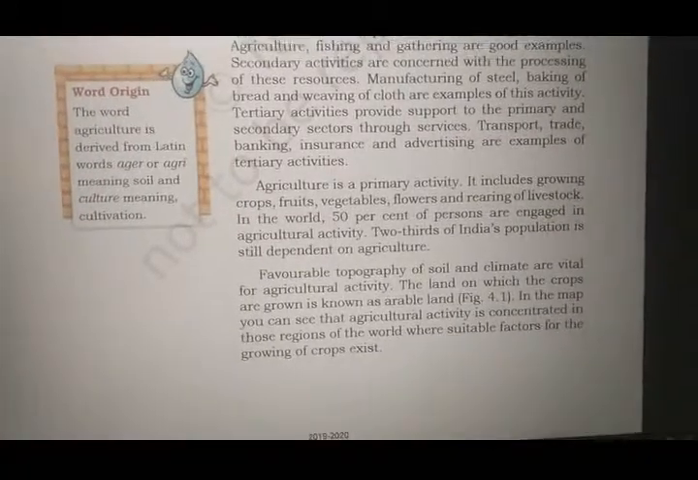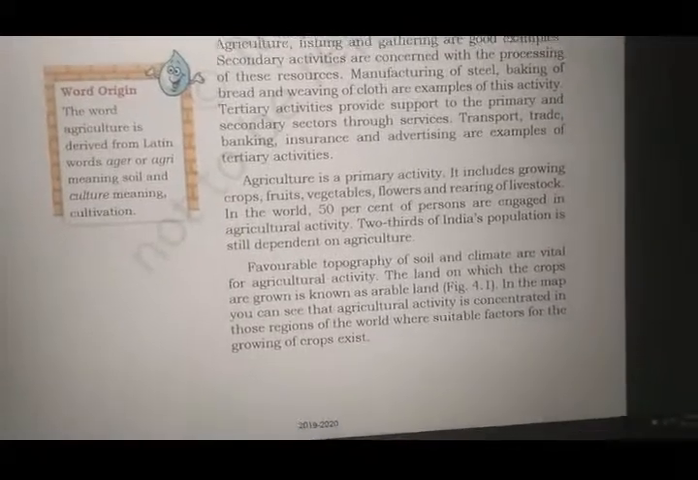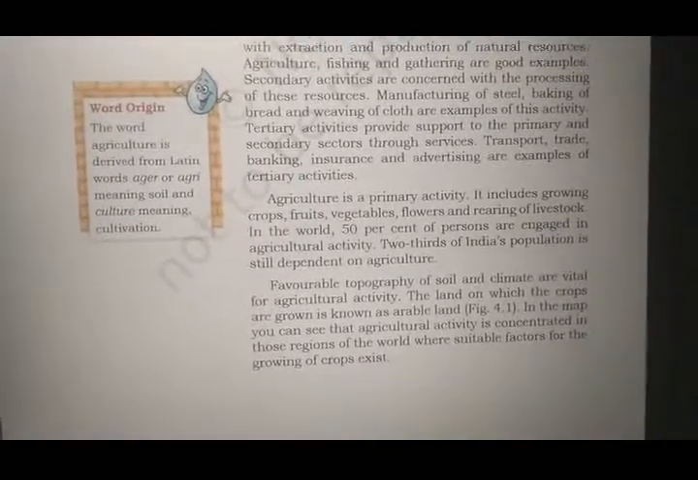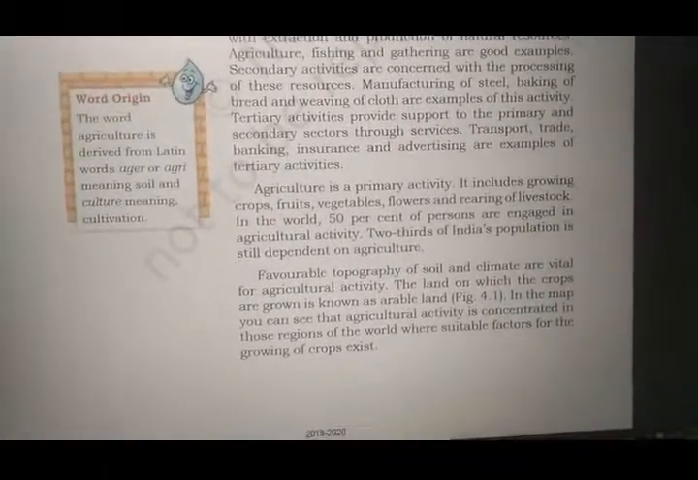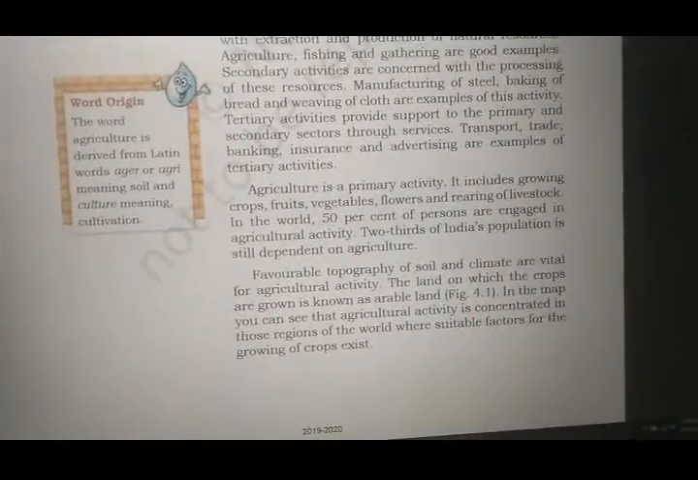Okay, fine. Now let's see here that agriculture is a primary activity. It includes growing crops, fruits, vegetables, flowers and rearing of livestock. So what do we do in agriculture? We grow crops, we grow fruits, vegetables, flowers, and we also rear livestock. That means cattle farming. We have cows and bullocks for this work.